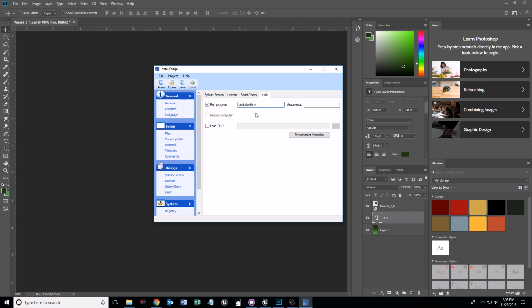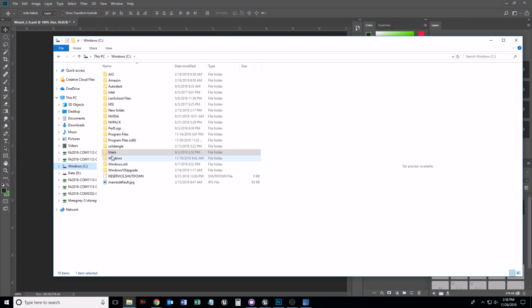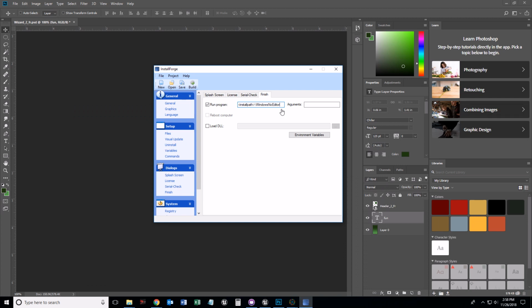And this is going to be the install path. Let's click on Windows No Editor. Let's figure out where that is. Oops. Fun revived, package, Windows No Editor. Fun_revived.exe. So slash fun_revived.exe.